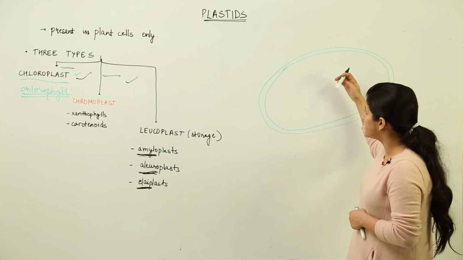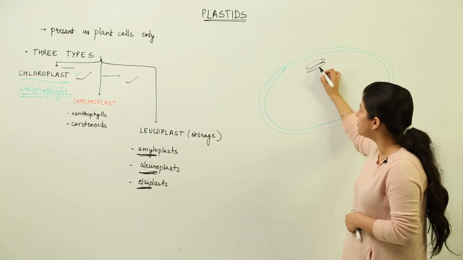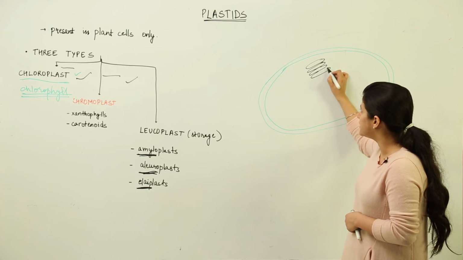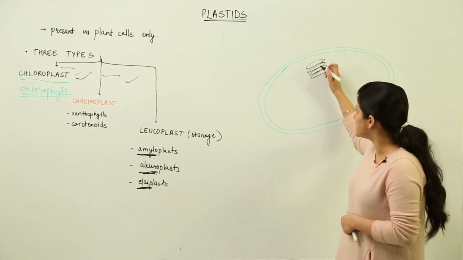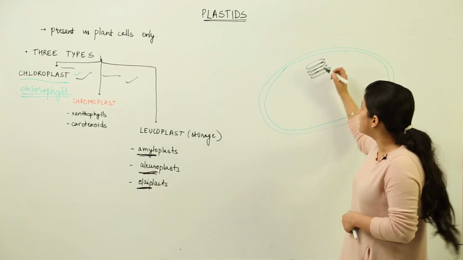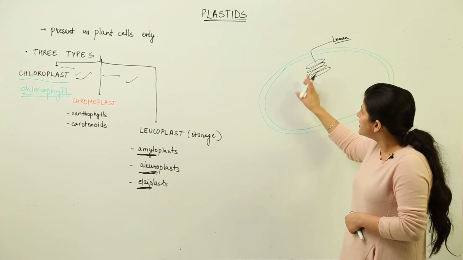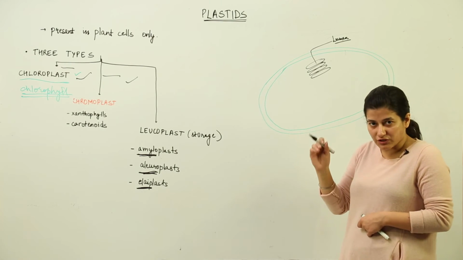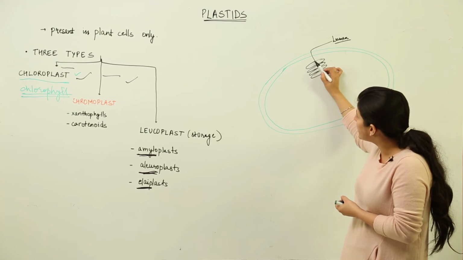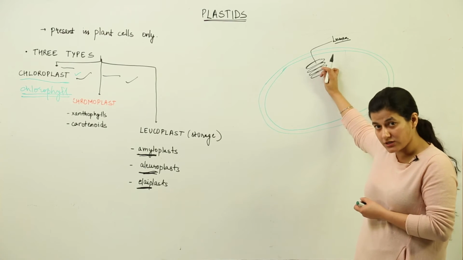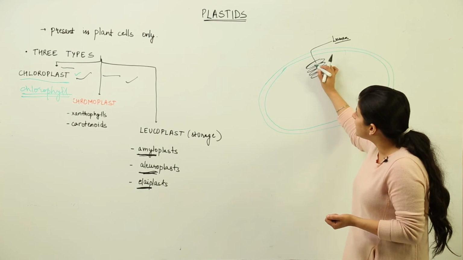Now what we have next is the most important thing, that it has stacks of membrane bound thylakoids present inside it. It is just like a stack of coins, so are thylakoids present. These thylakoids again have their own lumen inside and the membrane which surrounds them. So you can make it out that this stack is again a tubular sort of structure, but a flattened structure which is going to have its lumen. This thylakoid, if observed under a microscope, again contains a double membrane which would have an internal space, and all the chlorophylls are present inside these thylakoids.